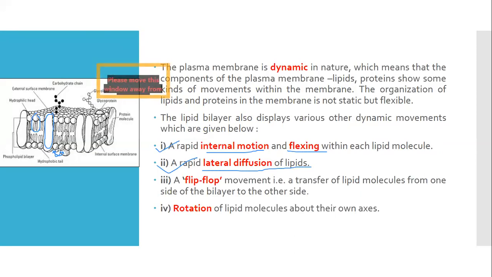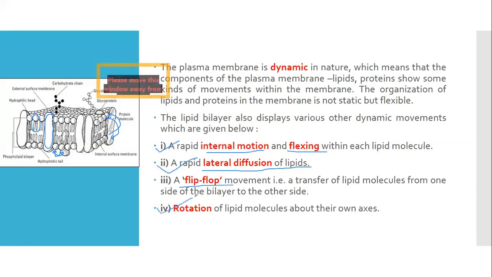Next is the flip-flop movement, in which a lipid is transferred from one bilayer to another. That means they are crossing from one layer to another. Initially they were simply switching places, now they are changing from one layer to the other. Fine. So this is the flip-flop movement.